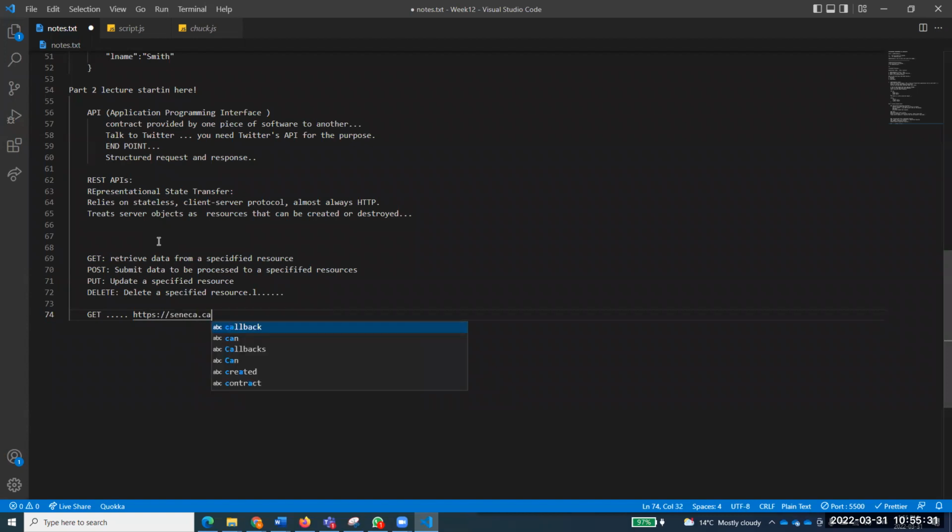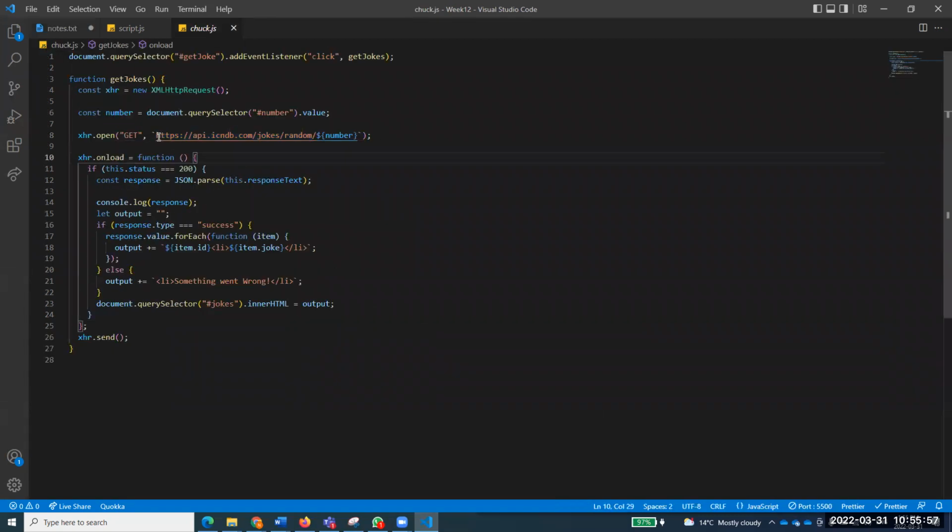https://seneca.ca. I'm just not using the right one, but I don't know. So Seneca might provide an API/faculty, for example. This might be an endpoint, and what you can do by using this one is get all faculty members. So you will use this endpoint, and now I will show you.